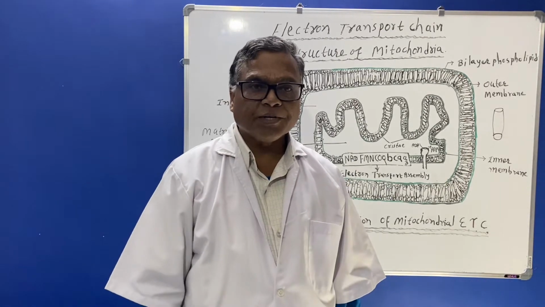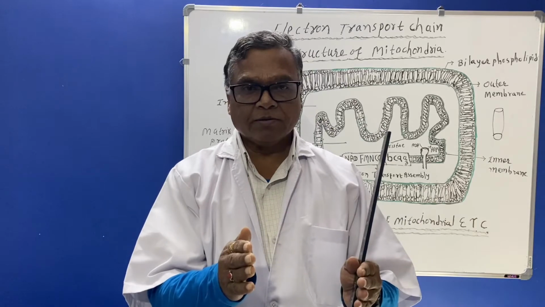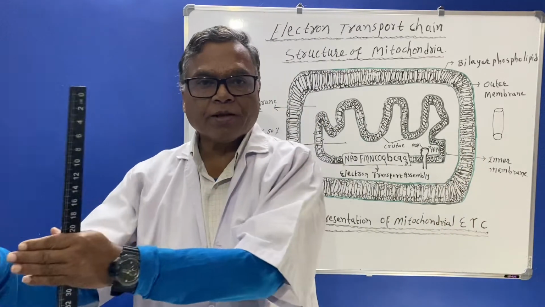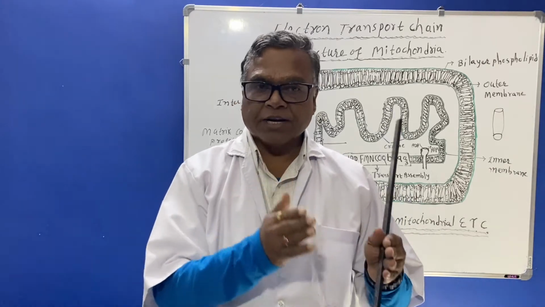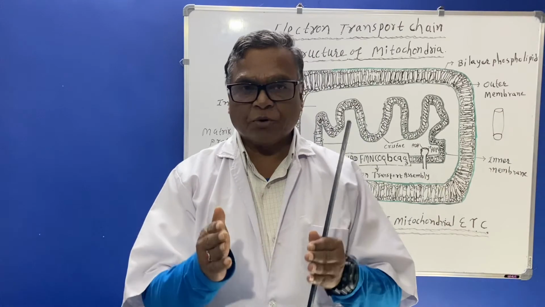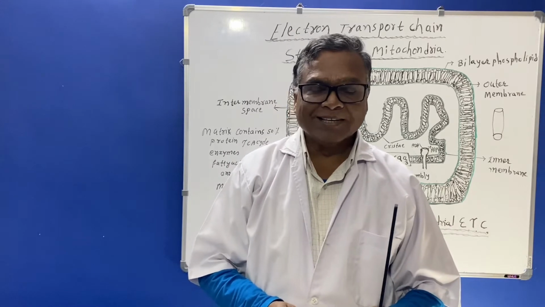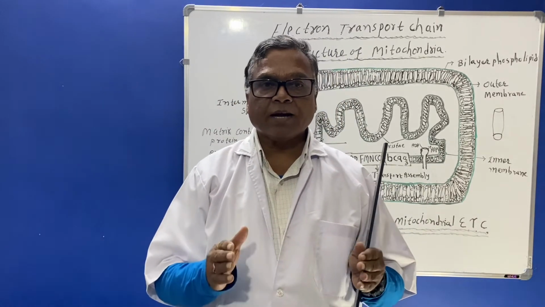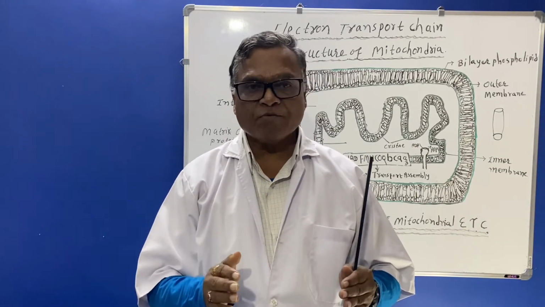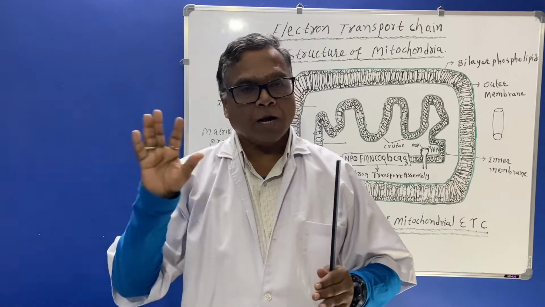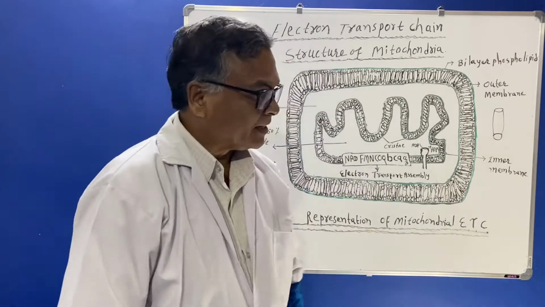What is the electron transport chain? The transportation of a reducing equivalent from substrate to oxygen molecule. In other words, you can say that it is the transfer of hydrogen from foodstuffs to the oxygen molecule. So here you should know that the Krebs cycle is one of the oxidative cycles which is common for lipids, proteins, and as well as carbohydrates.